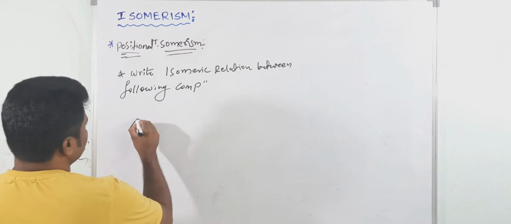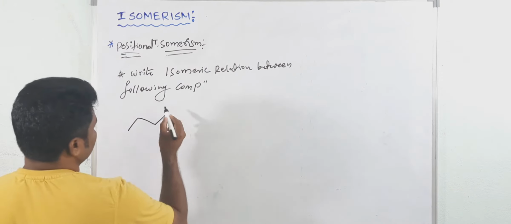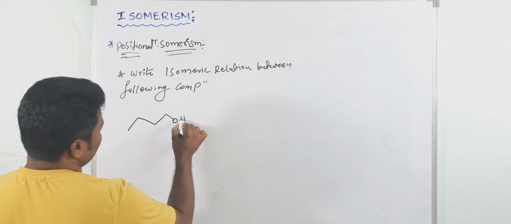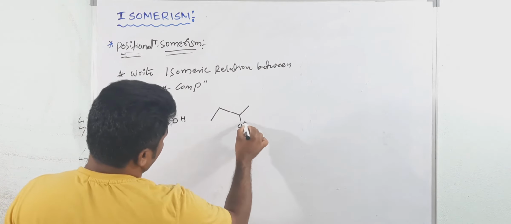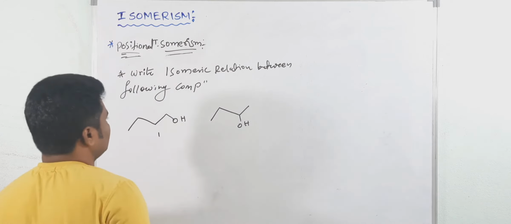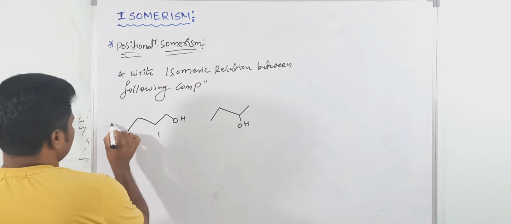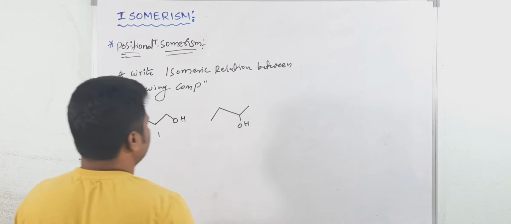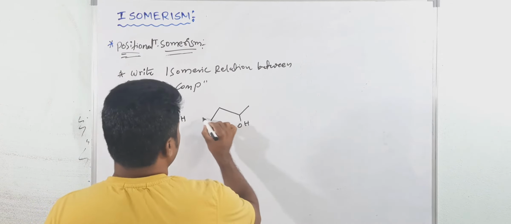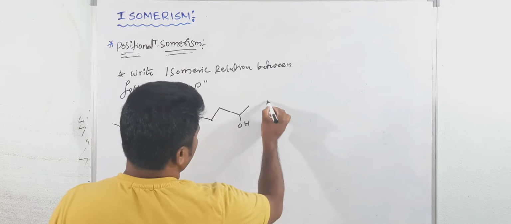Now I am writing here, see, so this is 1-butanol, compound 1, 2-butanol. So I am writing here, see, 1, 2, 3, 4, 5 pentanol, and here this is 2-pentanol.